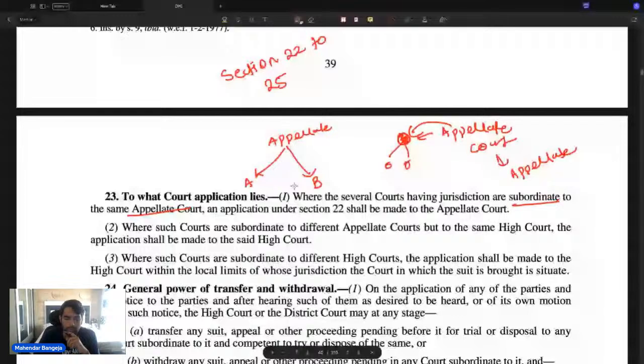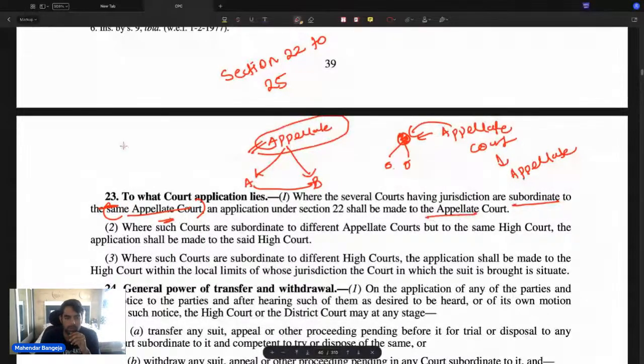Now if you want to transfer the case from court A to B, so you will have to file an application before this appellant court only. ठीक है, this is what section 23 provides, कि अगर दो कोर्ट सबऑर्डिनेट हैं एक appellant कोर्ट में, तो उस appellant कोर्ट के पास आपको एप्लीकेशन फाइल करनी पड़ेगी.